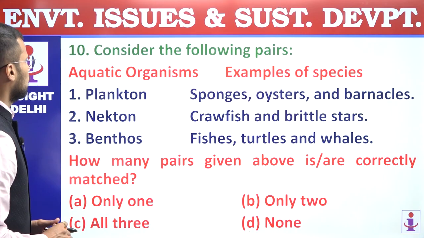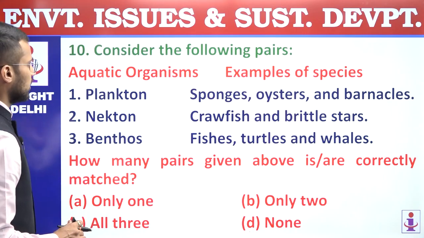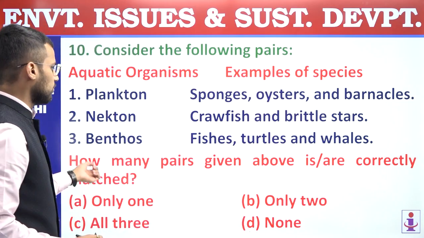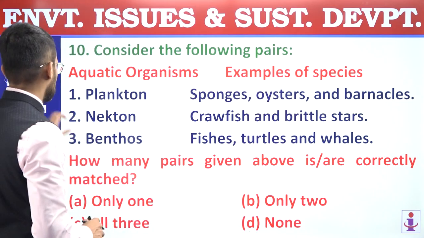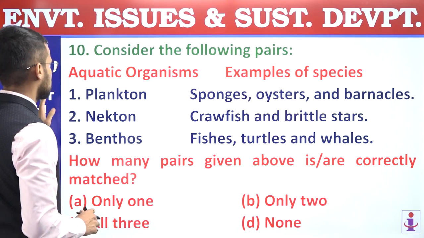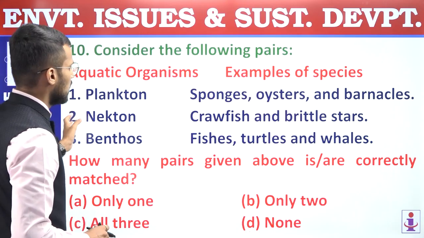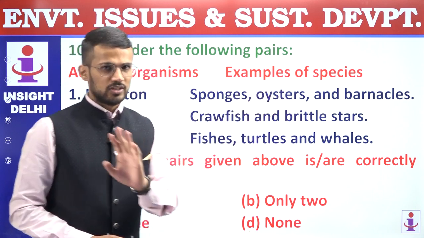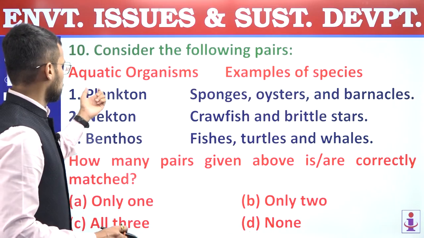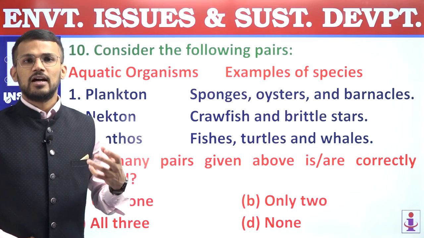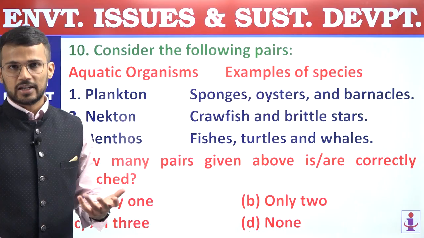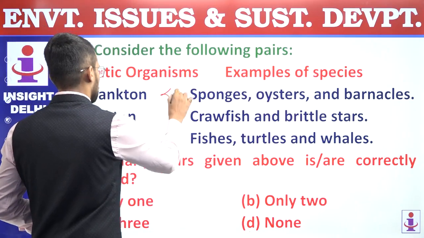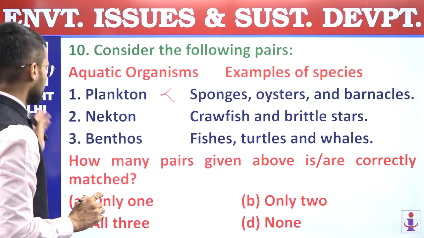10th, consider the following pairs. So on one hand we have aquatic organisms and on other we have their examples, and we are supposed to find out how many pairs are correctly matched. So first pair is planktons and it is matched with sponges, oysters and barnacles. So this is incorrect pair. Why? Because planktons generally consist of, let's say, dinoflagellates, diatoms, etc. It does not consist of sponges, oysters and barnacles. So first pair is incorrect.